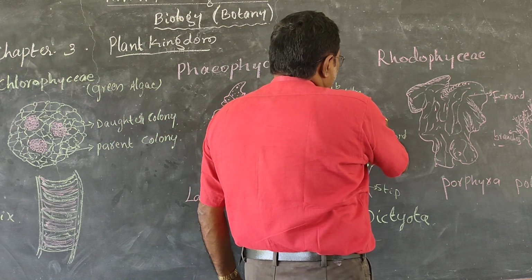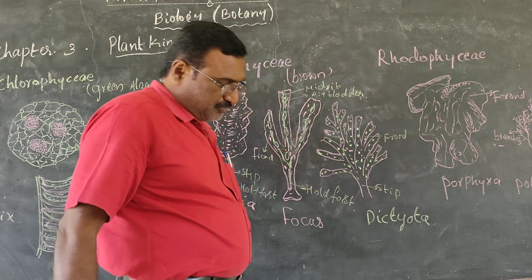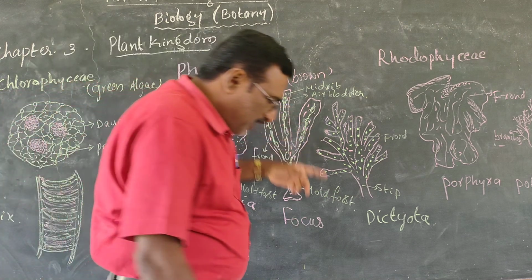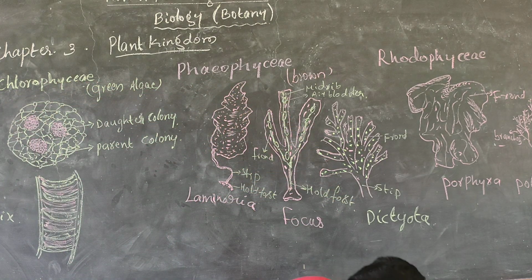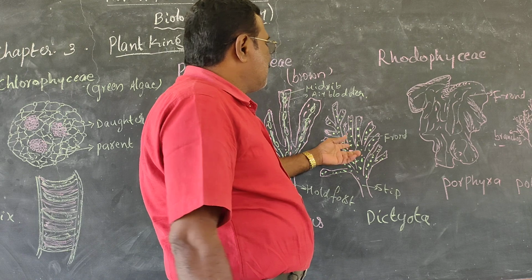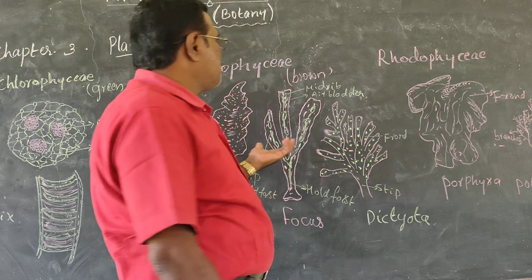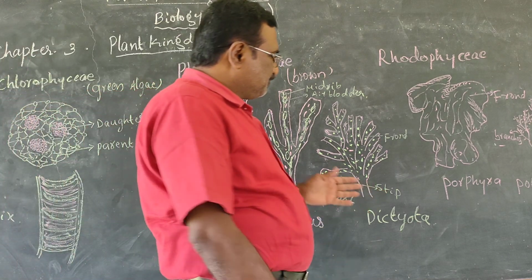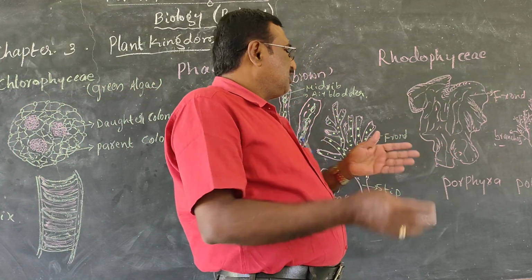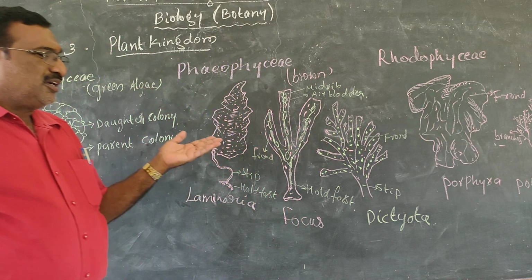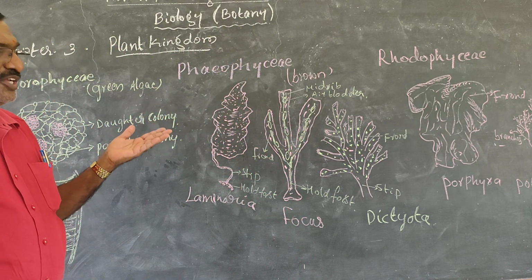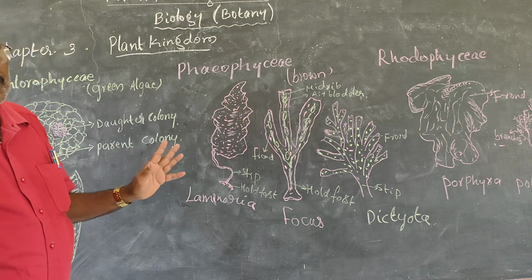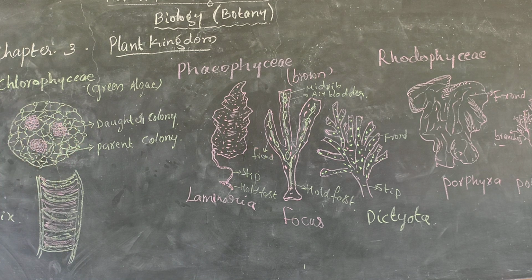Like a leaf-like structure, it helps in photosynthesis. And here there are air bladders, but in Dictyota there is no air bladder, so spores will be there. The spores are responsible for asexual reproduction. It will be divided into various organisms. It means asexual cell division takes place here, so the generation or reproduction happens through asexual reproduction.